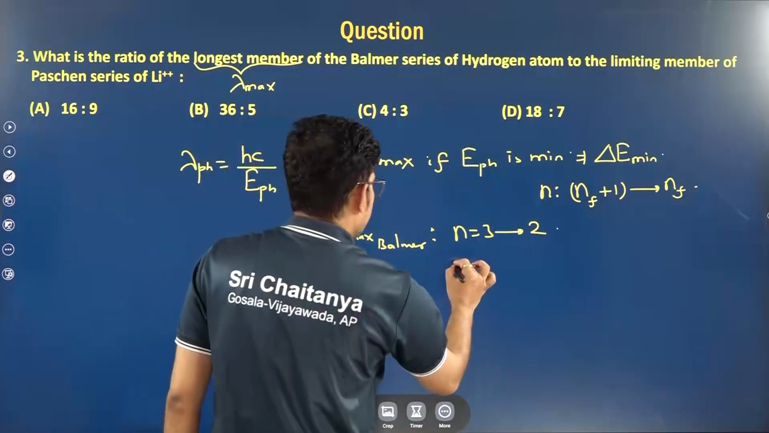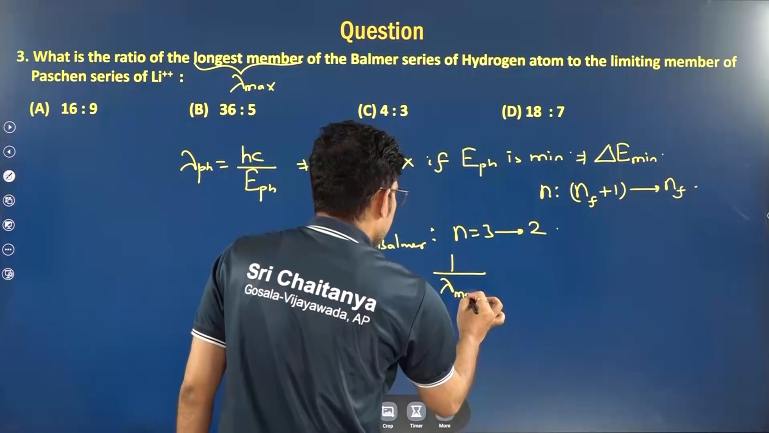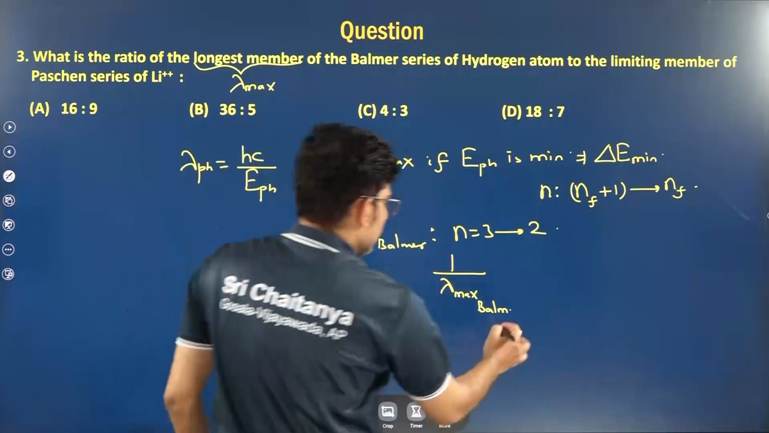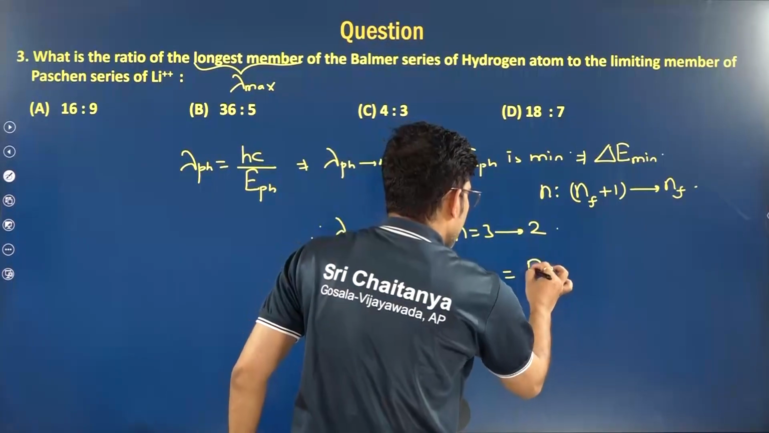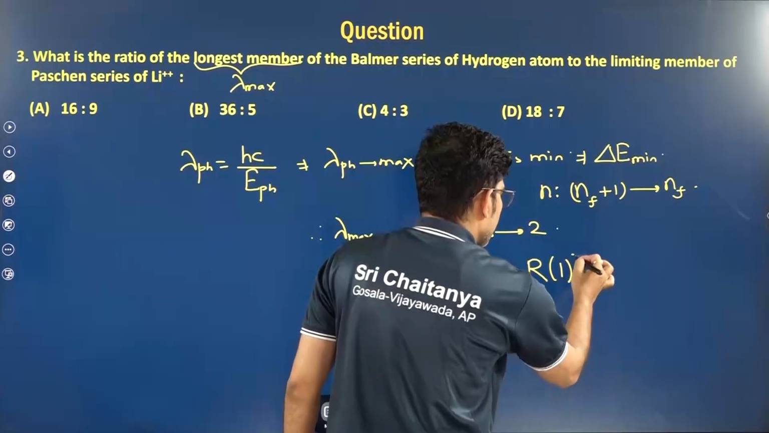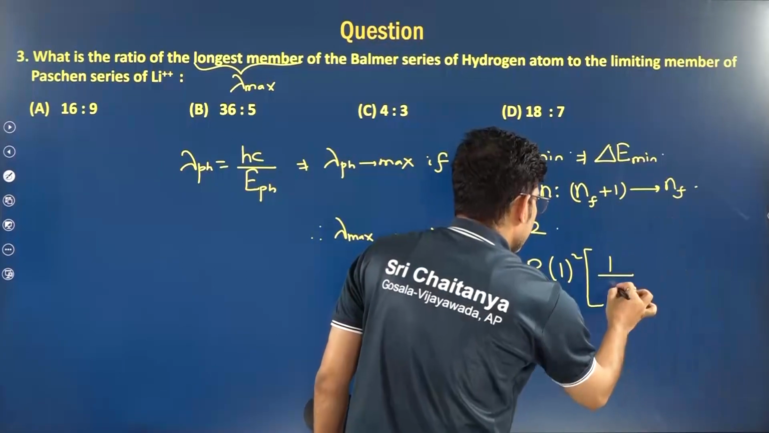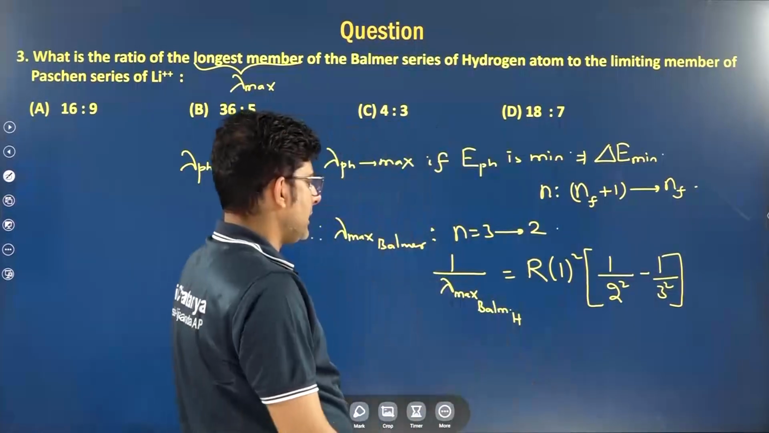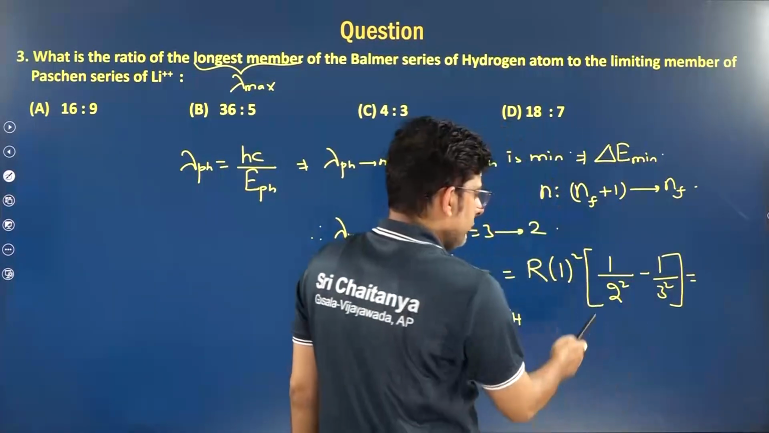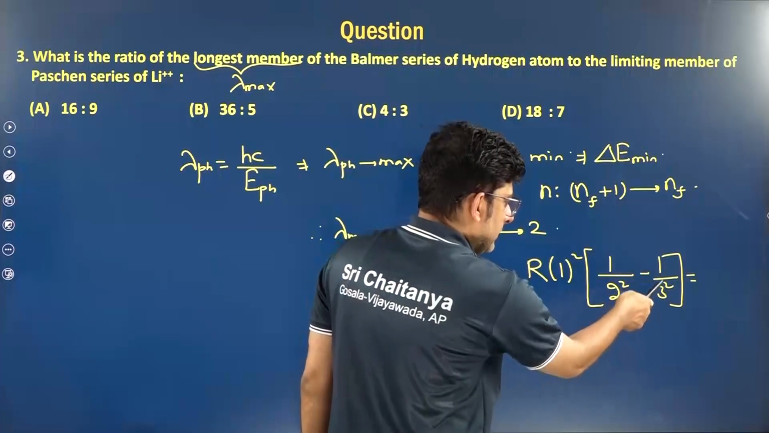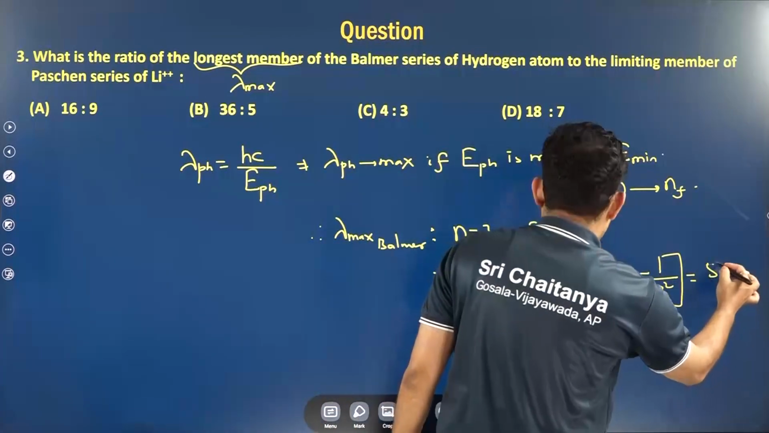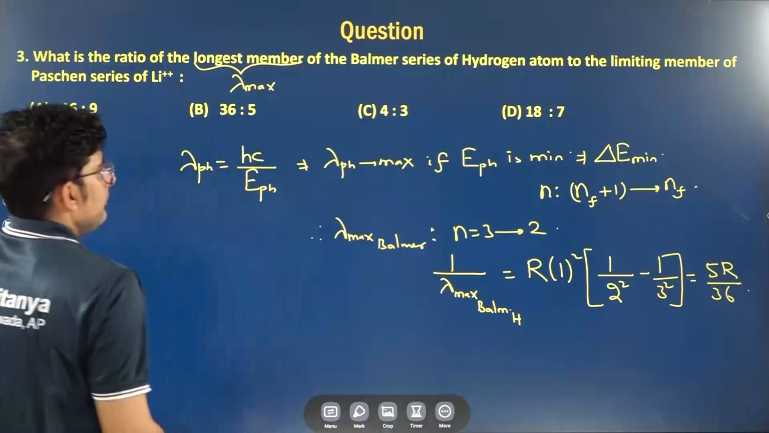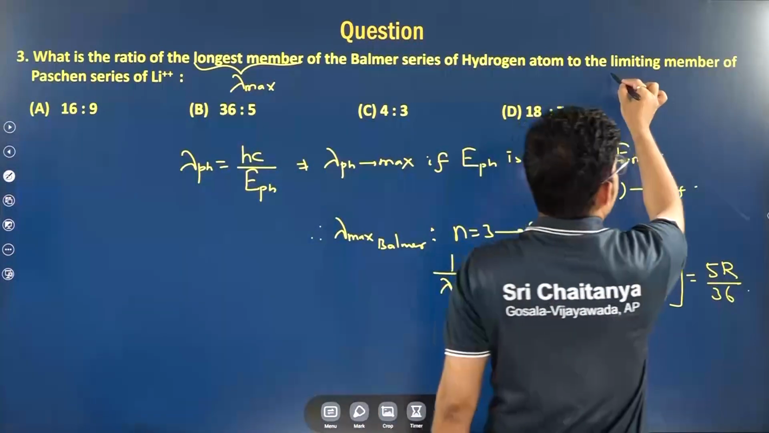So what we will write is 1 by lambda max Balmer, in hydrogen atom. Substitute the values: R Z square, Z is 1, and 1 by n final square minus 1 by n initial square. This is the expression. So if you put 1 by 4 minus 1 by 9, this will become 5 by 36, so 5R by 36.